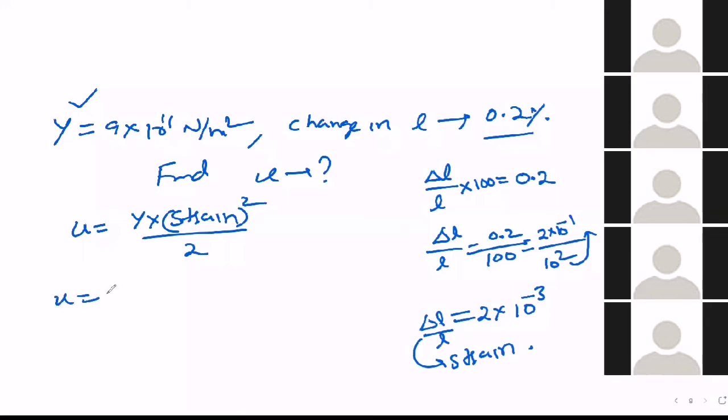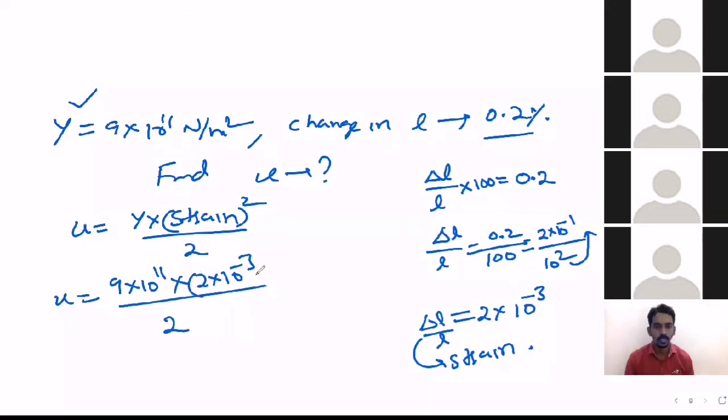Now if you substitute here, Y is 9 into 10 power 11, and strain is 2 into 10 power minus 3, whole square.